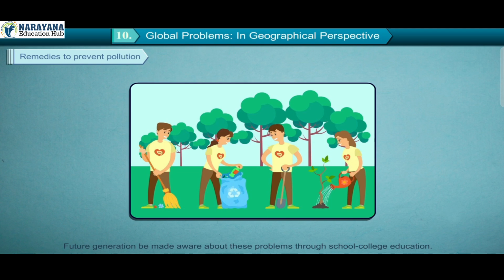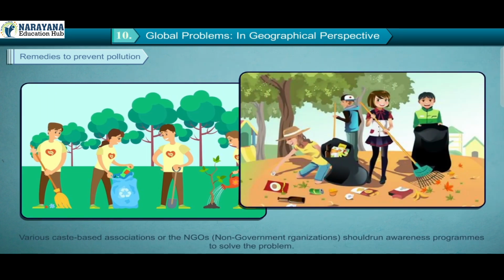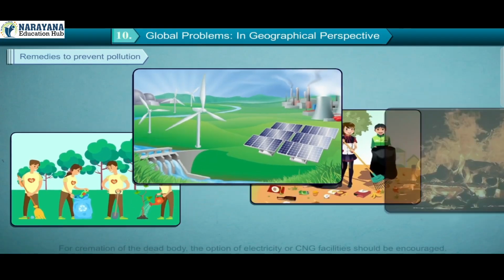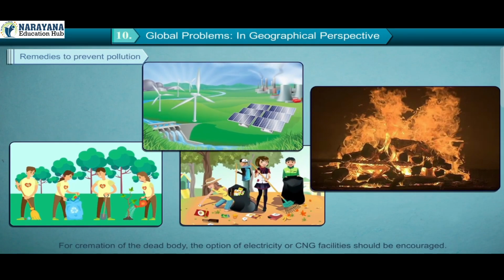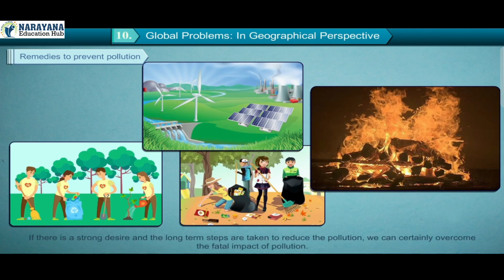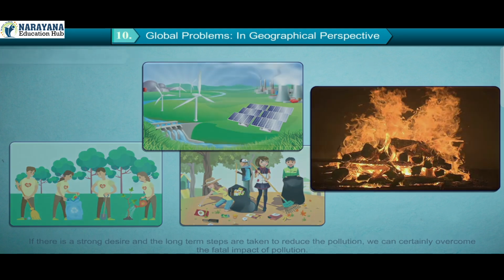Future generations should be made aware about these problems through school and college education. Various caste-based associations or the NGOs, that is, non-government organizations, should run awareness programs to solve the problem. Increase the use of non-conventional energy sources in place of fossil fuels to reduce air pollution. For cremation of the dead body, the option of electricity or CNG facilities should be encouraged. If there is a strong desire and the long-term steps are taken to reduce the pollution, we can certainly overcome the fatal impact of pollution.